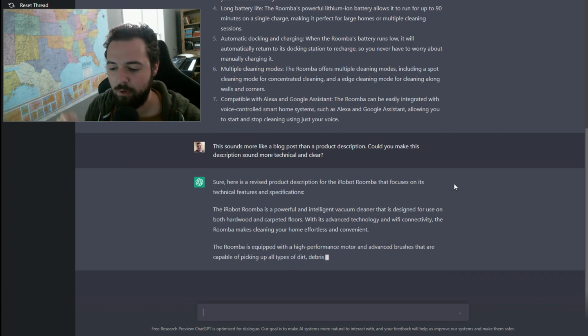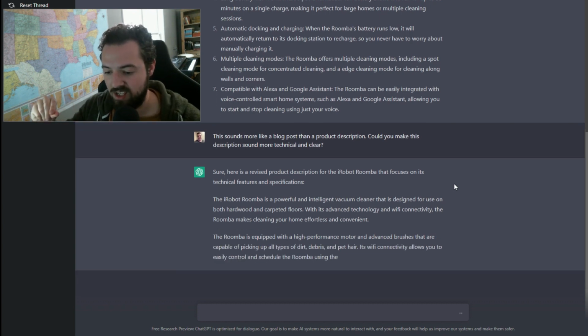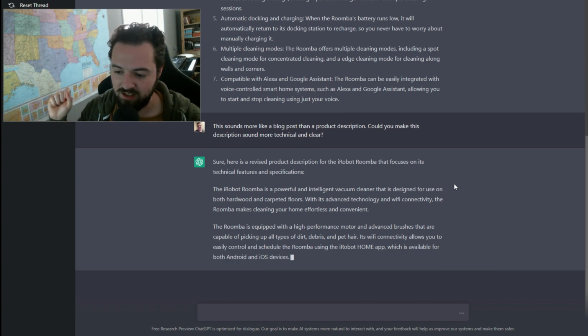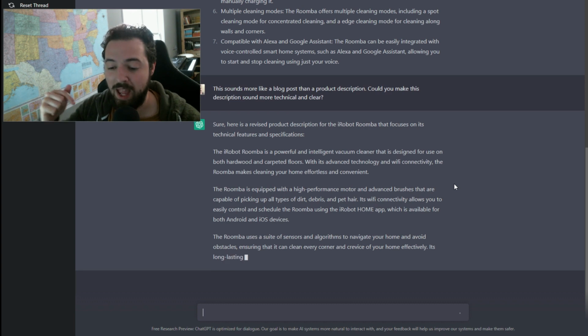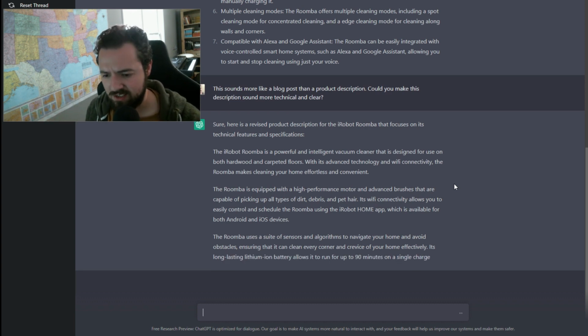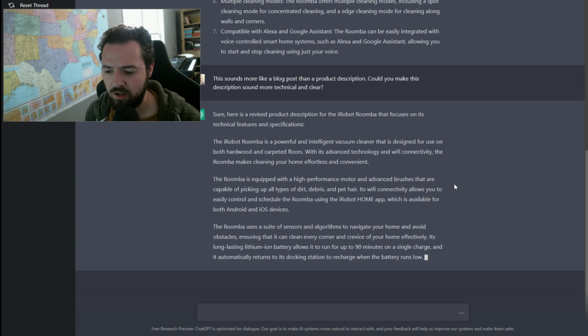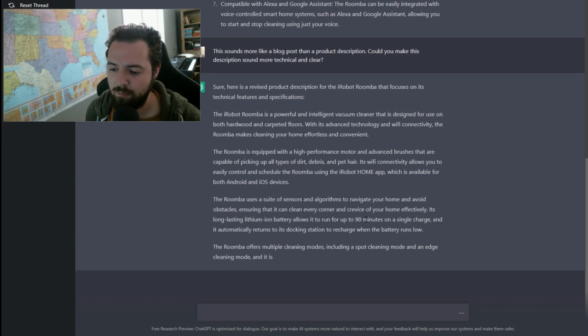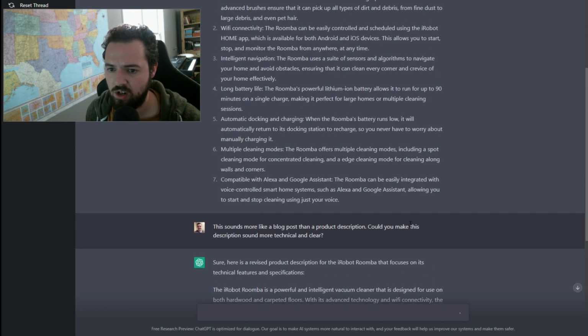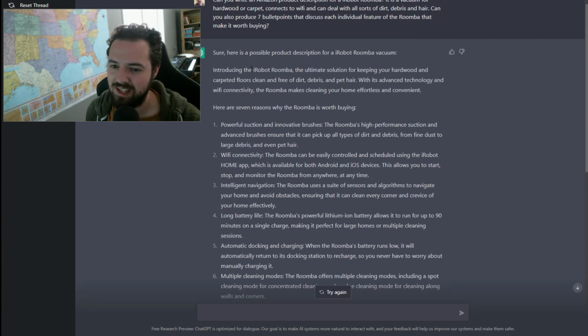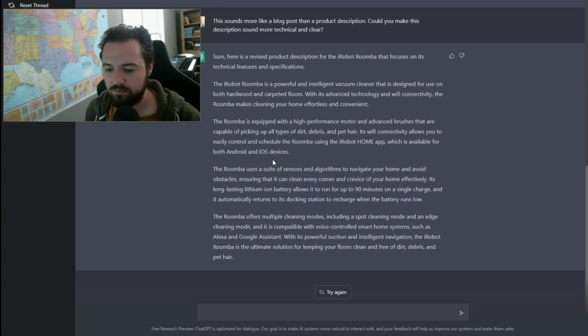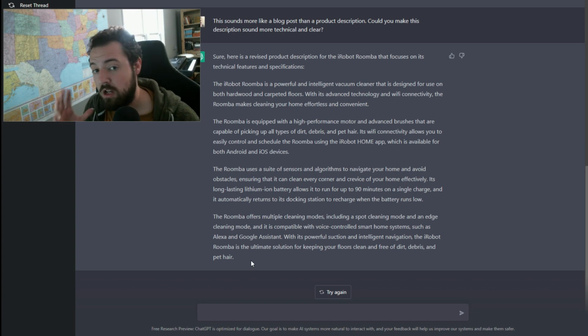So it's talking about the high performance motor and advanced brushes and it's talking about the Wi-Fi connectivity again, but it's saying, hey, it connects to Android and iOS devices. So that's definitely very technical here. It's giving us the actual battery life of 90 minutes for a single charge, whereas before we did get that in a bullet point, so it's about the same, but we didn't get it as narrative text. We just got that in the bullet down here. So yeah, we could combine these now to create a product description here.